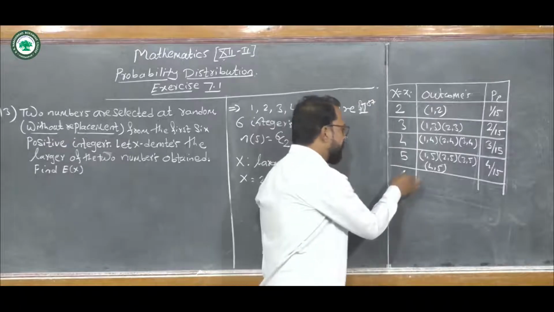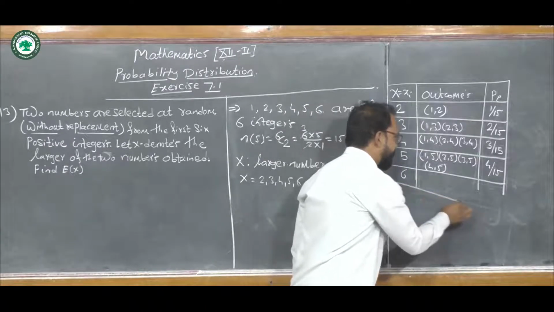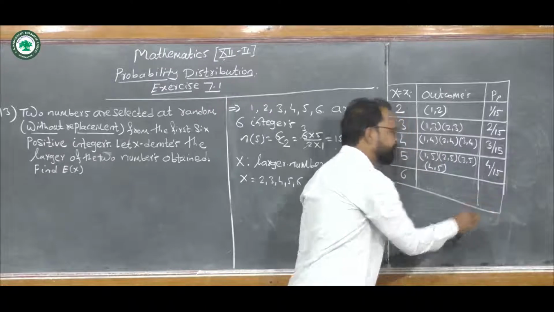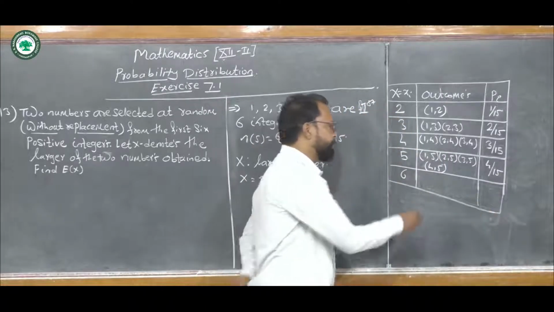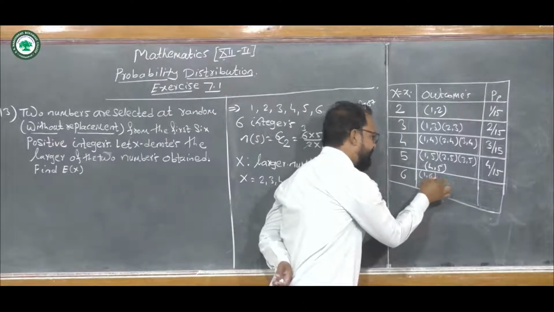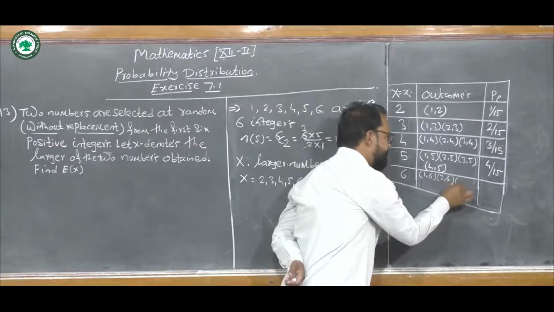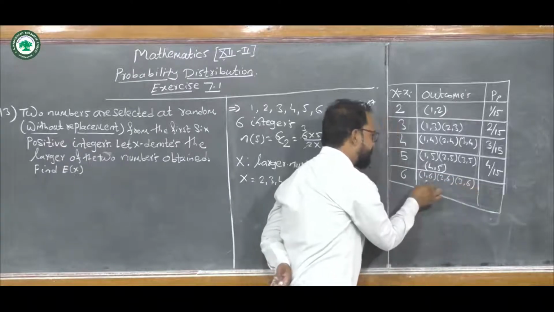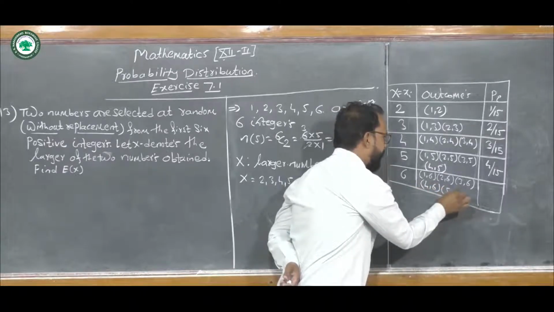And the last, when x equals 6, that is 6 is the larger number, the favorable outcomes are (1, 6), (2, 6), (3, 6), (4, 6) and (5, 6).